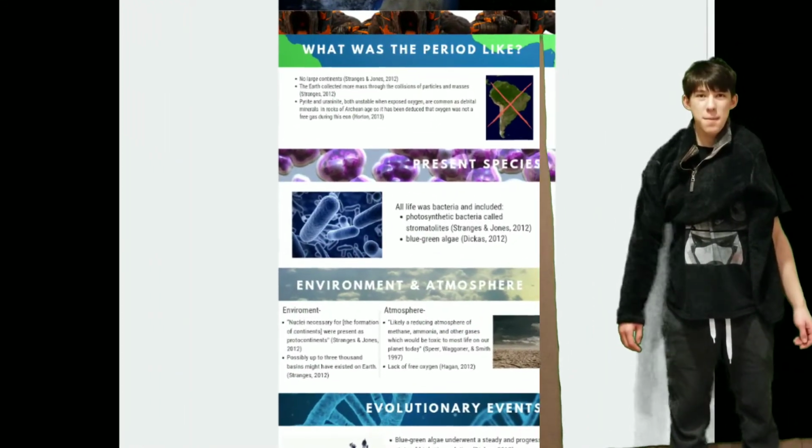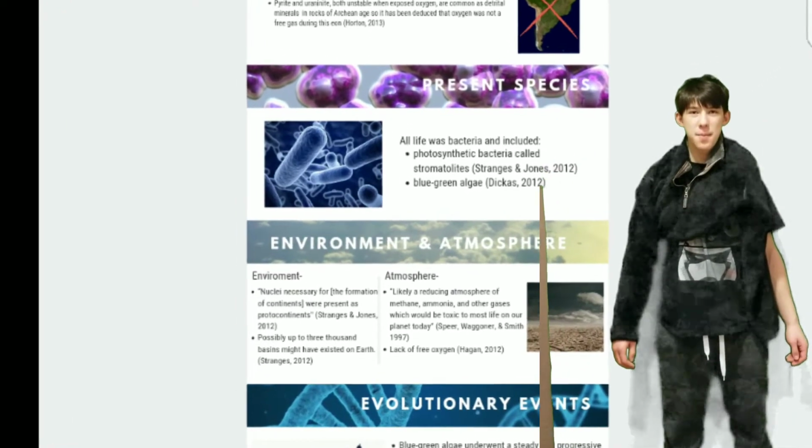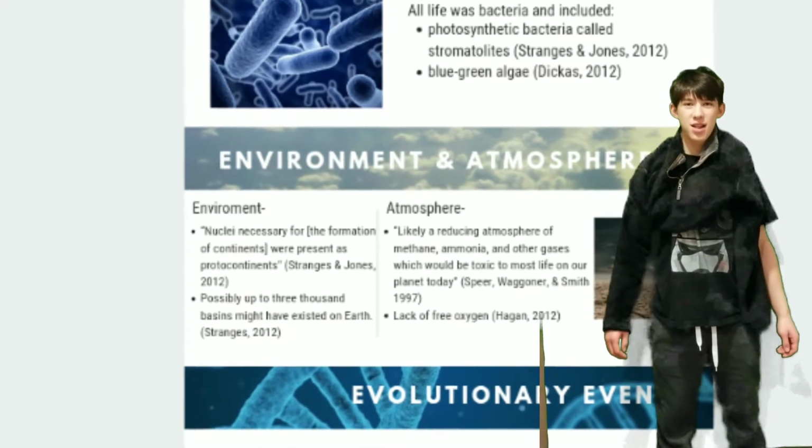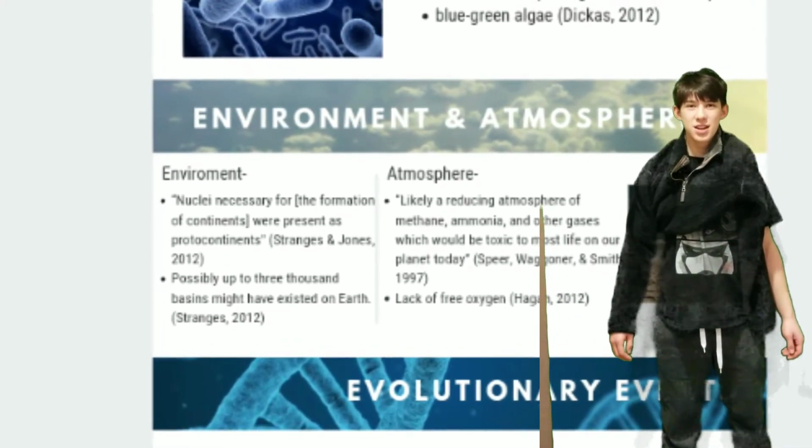The environment and the atmosphere during the Archean Eon had a reducing atmosphere of methane, ammonia, and other gases, which would be toxic to most of the life on our planet today.